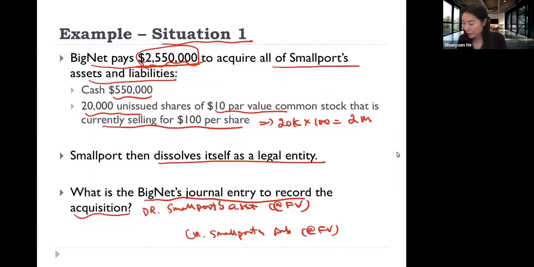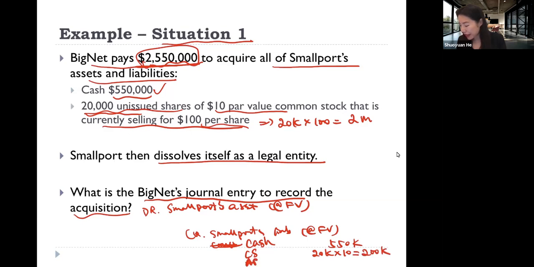At the same time, we credit consideration transferred at the fair value of the consideration transferred. Specifically, what is the consideration transferred from Big Net to Small Pot? Big Net paid cash of 550,000, and is also giving out 20,000 shares of common stock. So we credit common stock at par value, 20,000 multiplied by 10, that's 200,000.